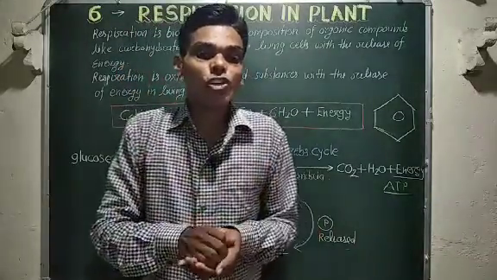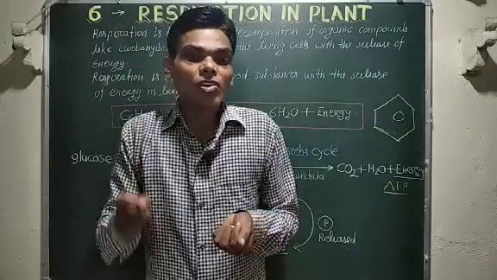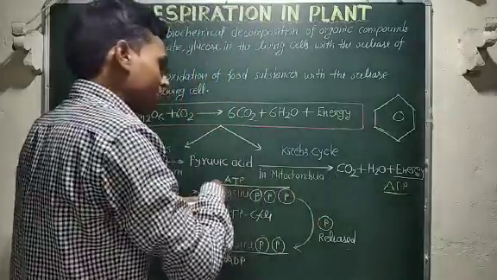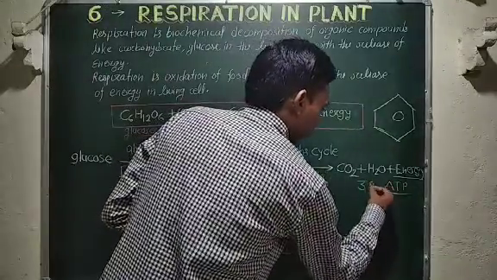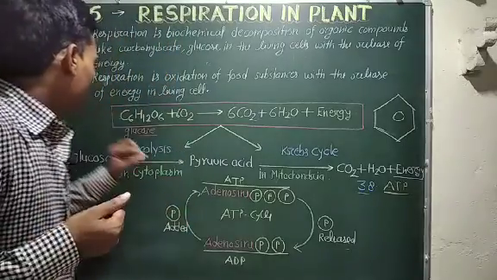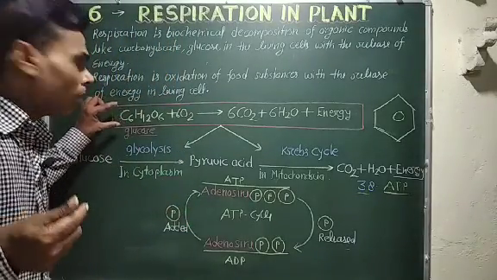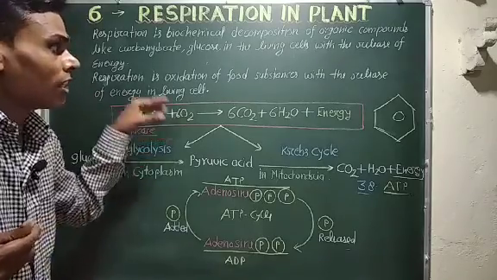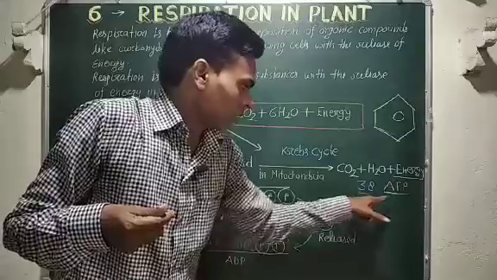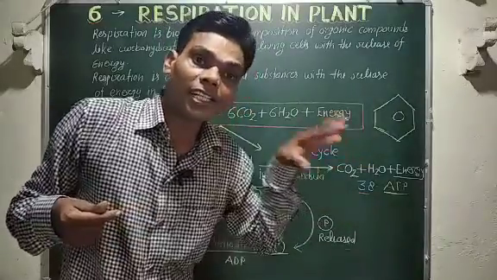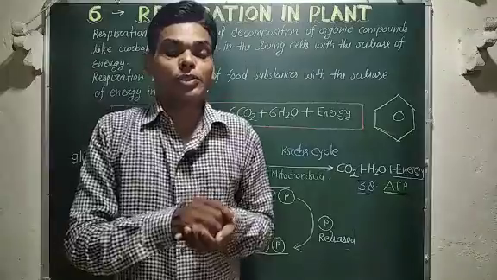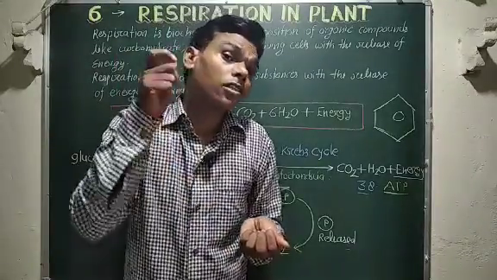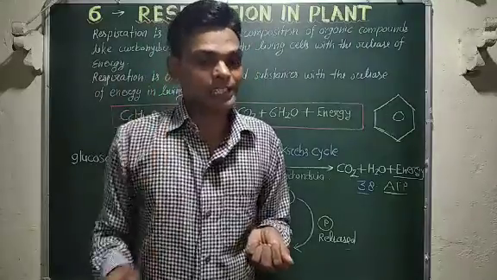One molecule of glucose on complete oxidation yields 38 molecules of ATP. Okay students, here 38 molecules of ATP. It means that the oxidation of one molecule of glucose liberates energy as 38 ATP. One molecule of glucose on complete oxidation yields 38 molecules of ATP.